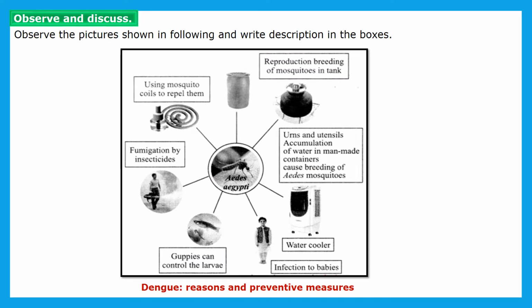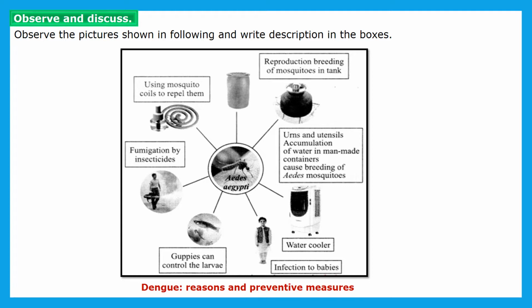Now, the next topic is Observe and Discuss. In that, one picture is given in the textbook, children, and from it we can study the reasons and preventive measures for dengue. First of all, we will see which are the main reasons for spreading dengue. First, one picture is shown, that of a water tank.